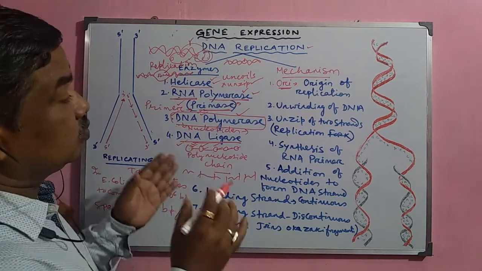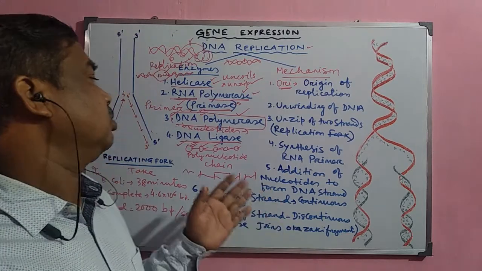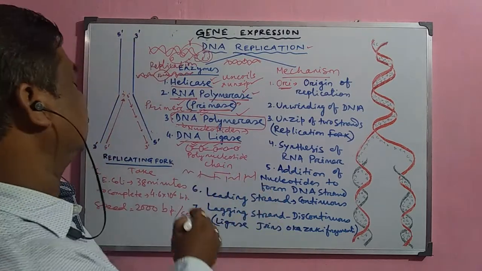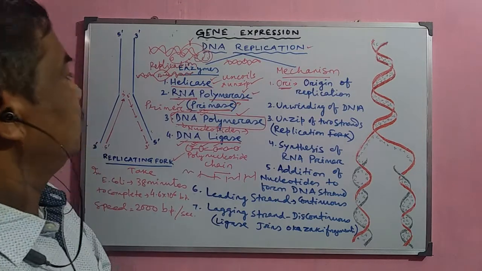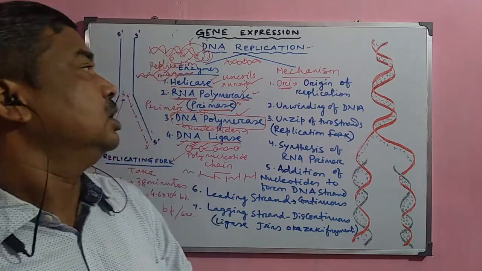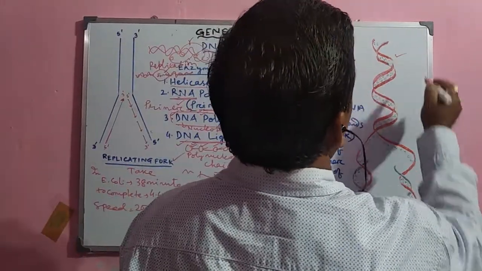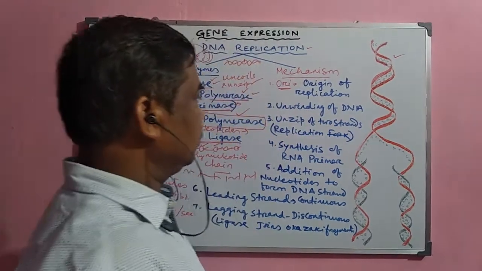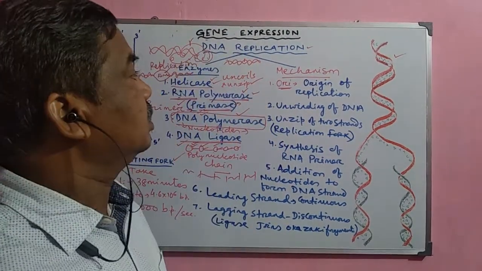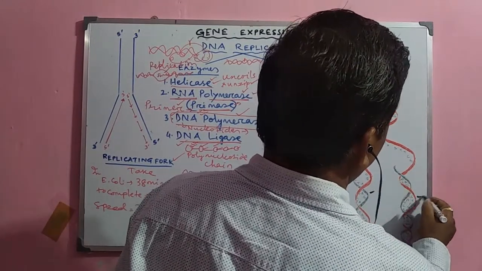So this ligase enzyme joins the small pieces of polynucleotide chain, and they form the complete chain of the DNA molecule. Now these enzymes also play a very important role in this process, but the actual mechanism starts here. You can take the DNA molecule here. This is the DNA molecule, and how does this DNA molecule form two DNA molecules?